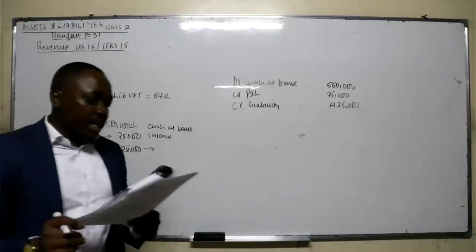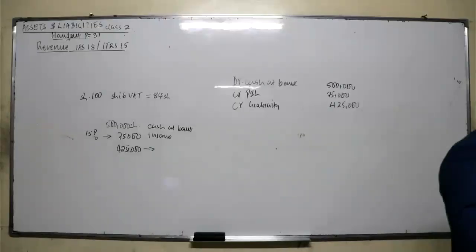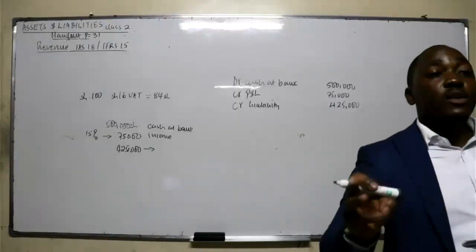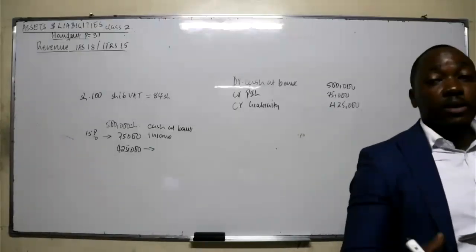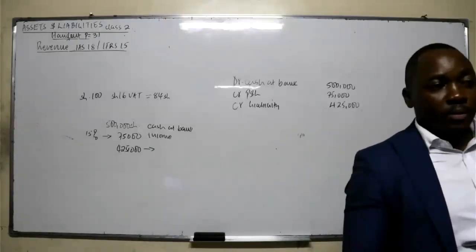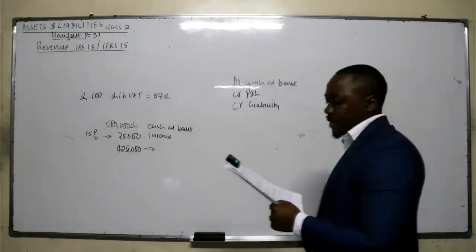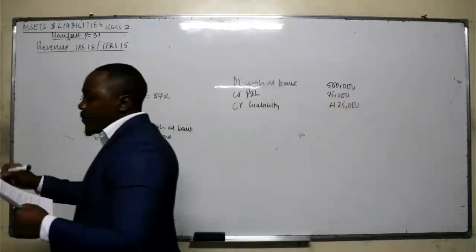Now, IAS 18 shall be applied for accounting for revenue arising from the following transactions. Number 1, sale of goods. Number 2, rendering of services. For example, what am I doing now? I'm offering the service. I'm not selling you the goods, right? Yes. Now, revenue should be recognized if the following conditions are met.